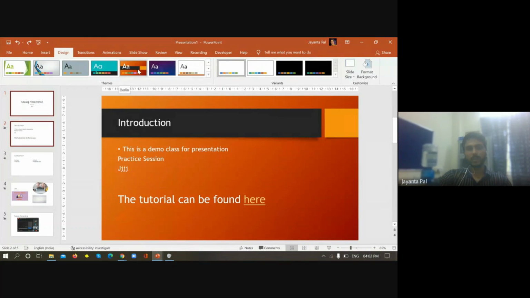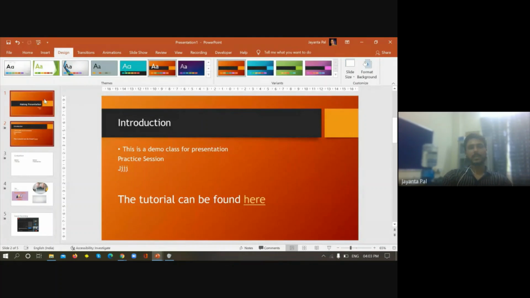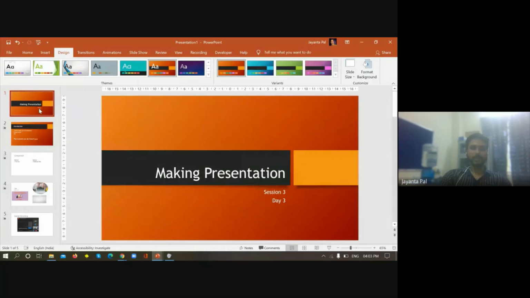So just right click on the design. Do not make it a left click. Right click on the design. Then choose the second one, apply to selected slides. Now, if you choose the first one, it would be applied to all the slides. If you select the second option, it will be applied to the selected slides only. See, only the selected slides have the chosen design.